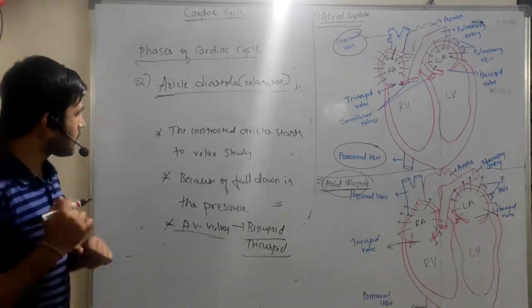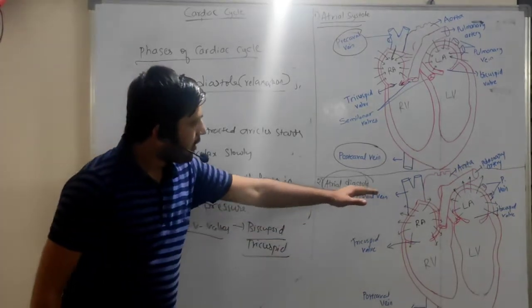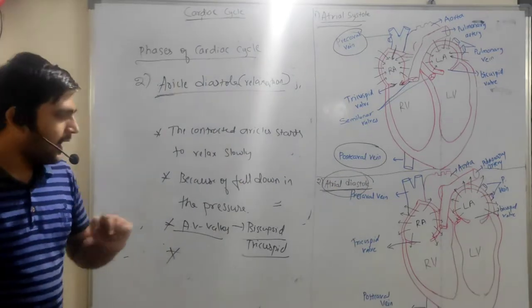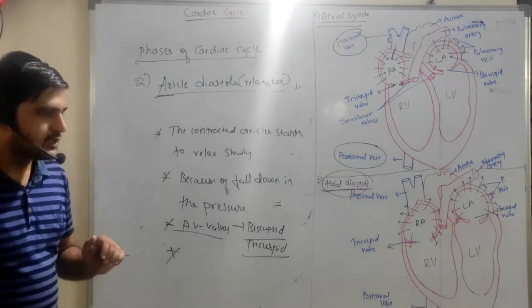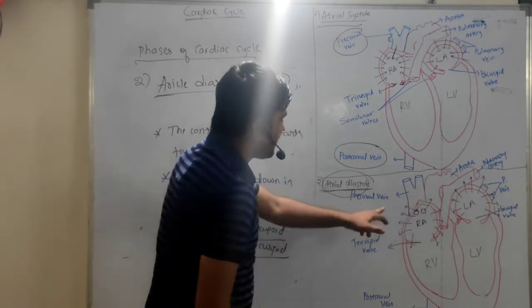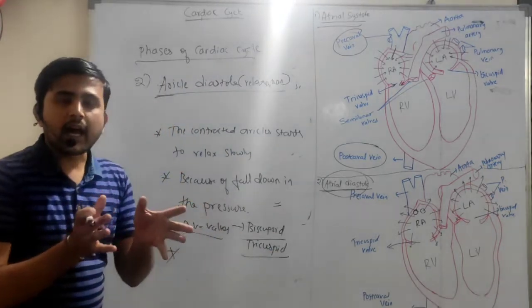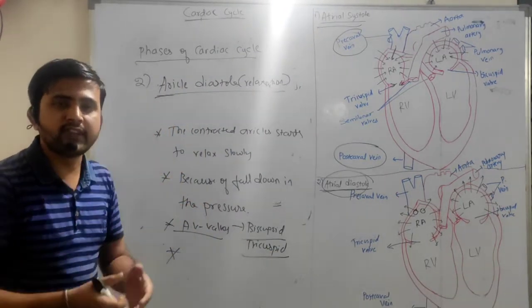Another point is that during auricular diastole or auricular relaxation, the precaval vein and postcaval vein start to again fill the blood.